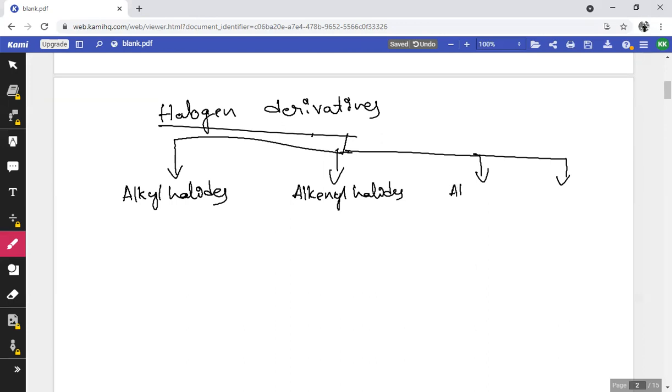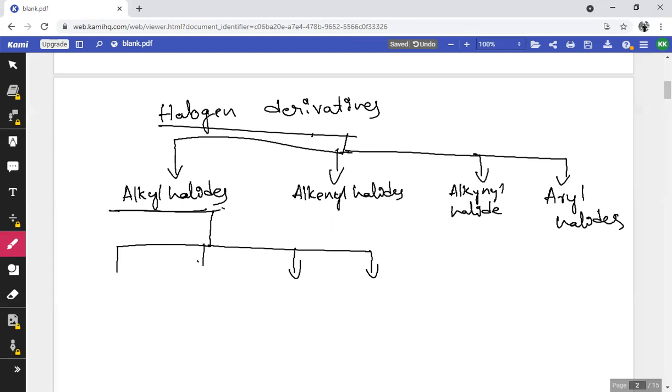And the third one, alkynyl halides. This is obtained by replacing one or more hydrogen atoms with halogens in the alkyne group. Then aryl halides. Replacement of one or more hydrogen atoms by halogen groups in aromatic hydrocarbons forms aryl halides. And if you consider alkyl halides, they are further classified into